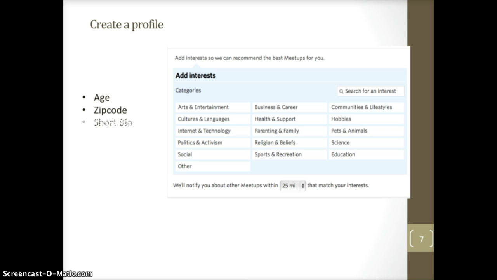If you decide to create your account using an email address, you are prompted to create a user profile that includes your age, your place of residence based on your zip code, and a short bio. Next, you are prompted to select a group of interests. Meetup uses your interest profile to suggest groups for you to join, or at least explore based on the interests you have indicated. The site is intuitive and very user-friendly.